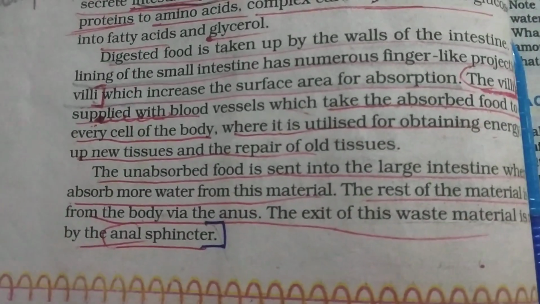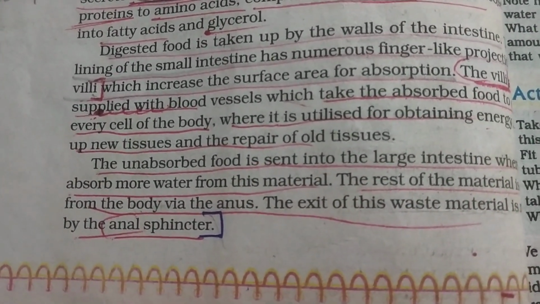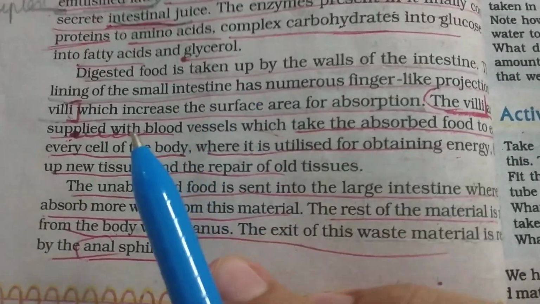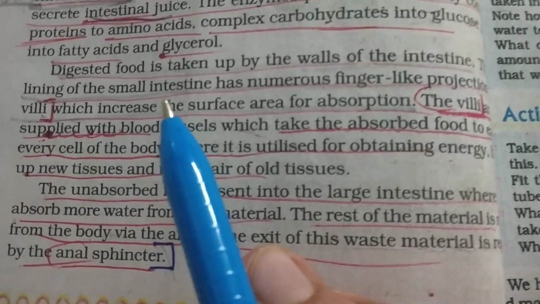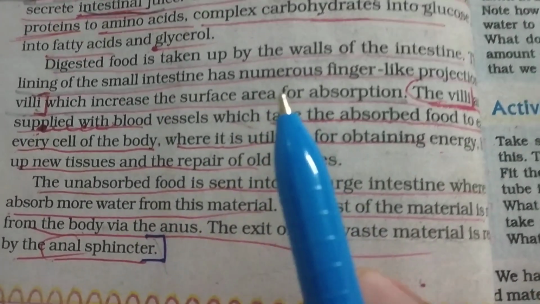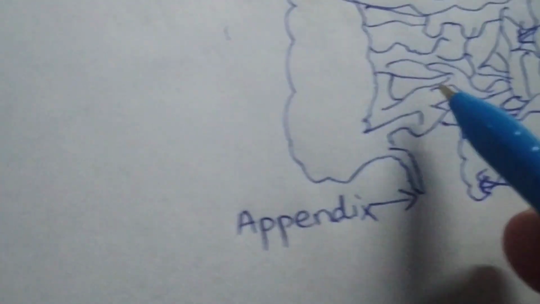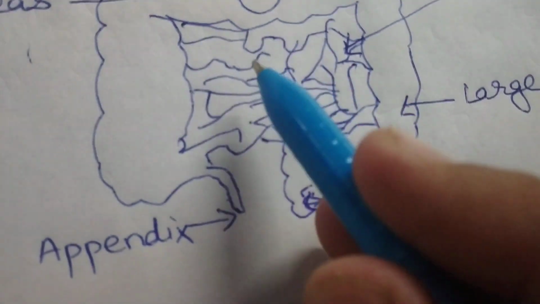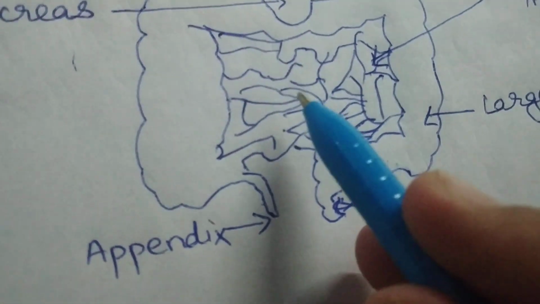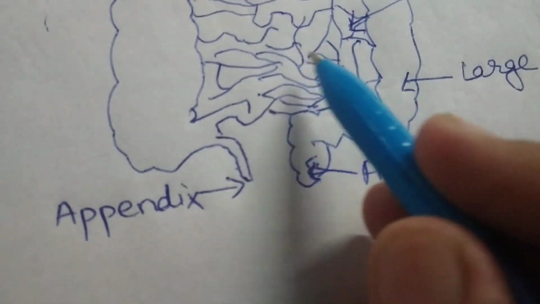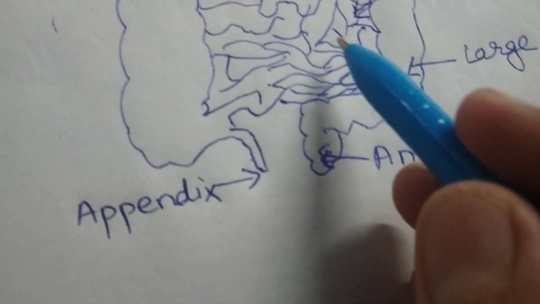Fine. Now the digested food is taken up by the walls of small intestine. जो digested food है, small intestine की walls उनको absorb कर लेती है, and the small intestine has got many finger-like projections which are called villi. If you see this diagram, you will find inside many finger-like projections that are called villi. What is the function of villi? Villi का function होता है to increase the surface area for absorption.